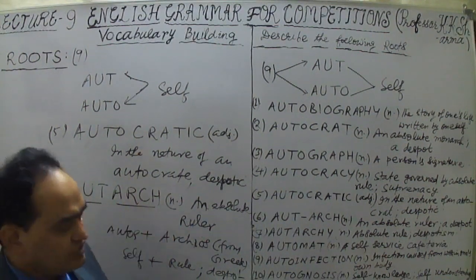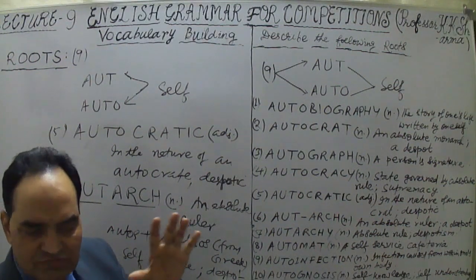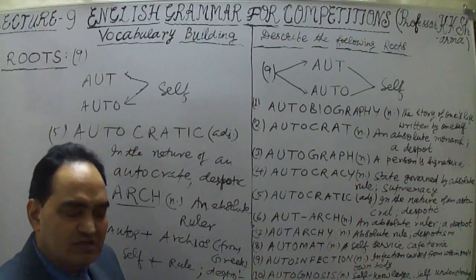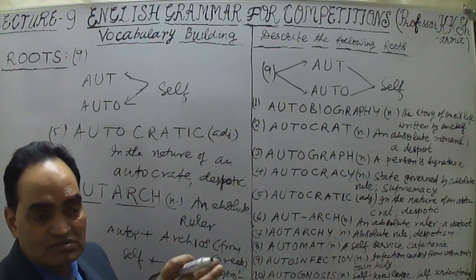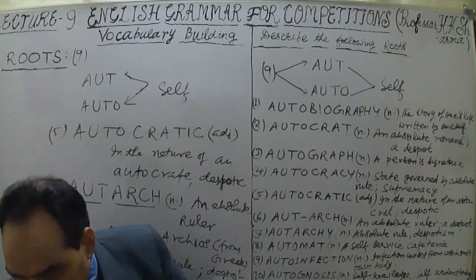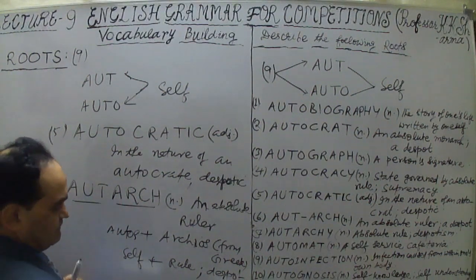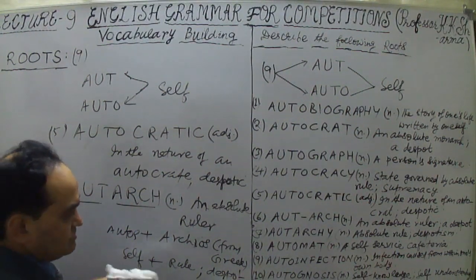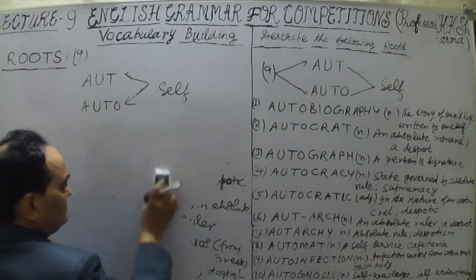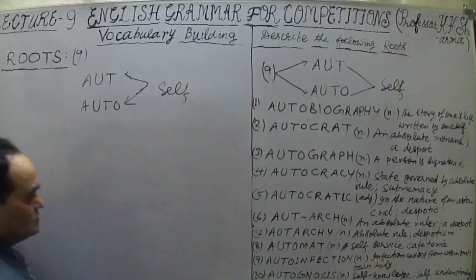When the word autism is used, autistic, that is in a negative sense, meaning paying more attention towards oneself. He is listening only from within his own body, not paying attention towards others. That person suffers from a psychiatric problem, that is autism. So the word autism is also from this aut. This is how the sixth word is illustrated. Let me take the other words, seven, eight, nine, ten.